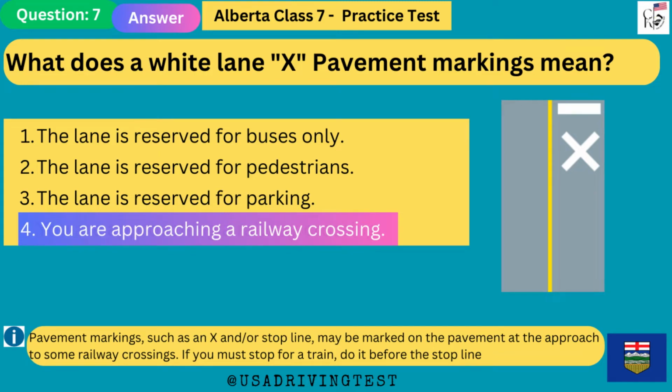Pavement markings, such as an X or stop line, may be marked on the pavement at the approach to some railway crossings. If you must stop for a train, do it before the stop line.